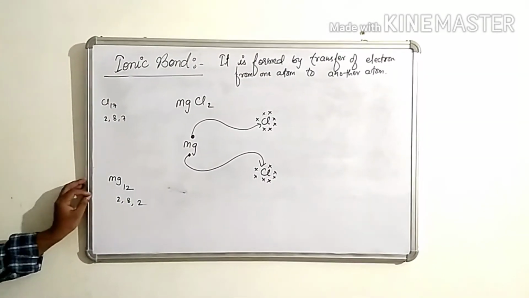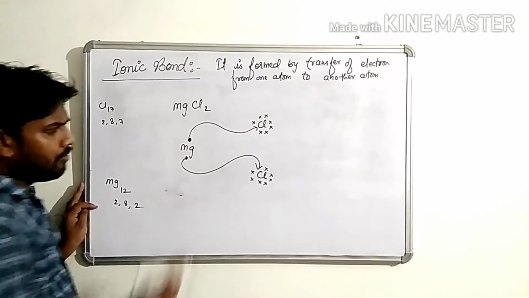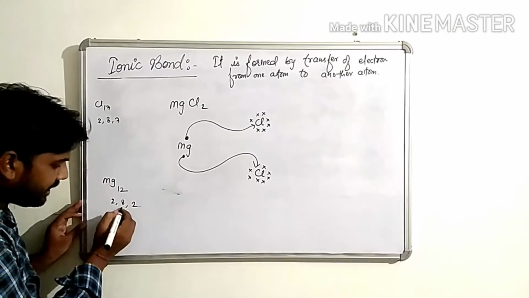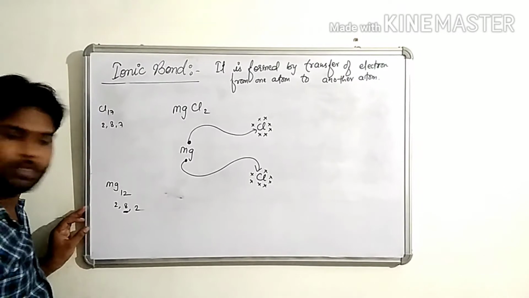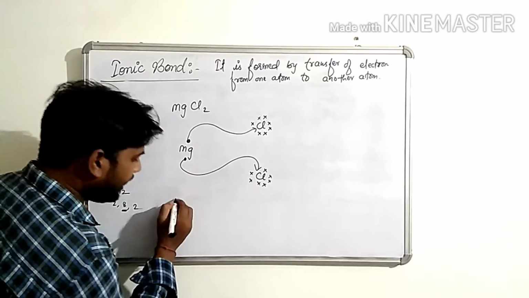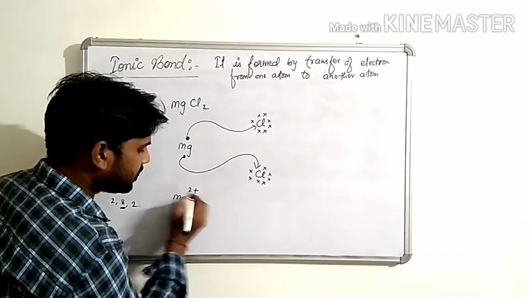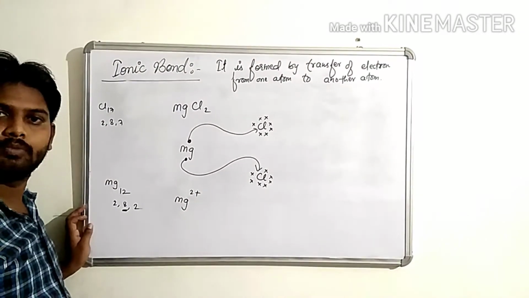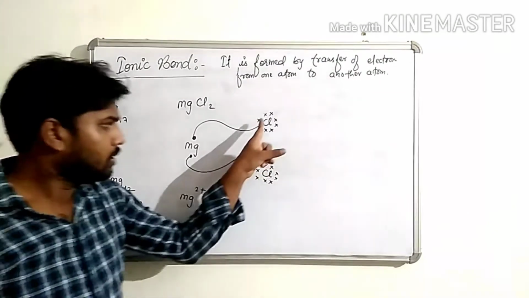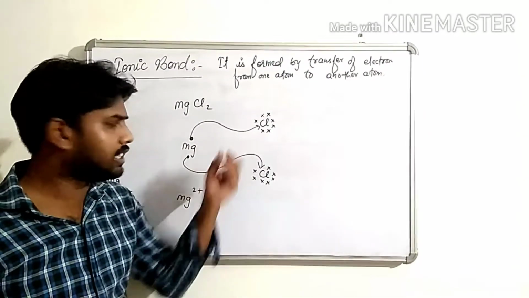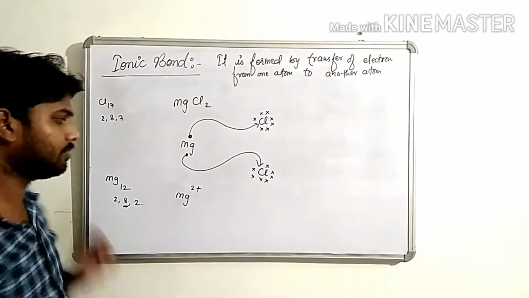So children, when magnesium loses 2 electrons, it achieves the inert gas configuration. Clear? It donates 2 electrons, so it develops 2 positive charge. Now both chlorines are the same because both accept only 1 electron.